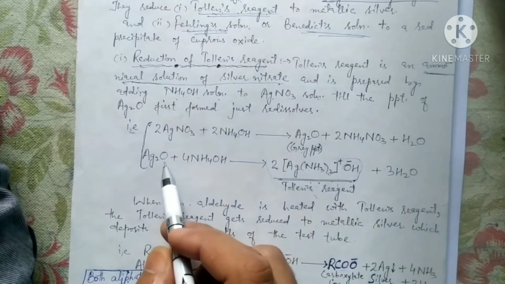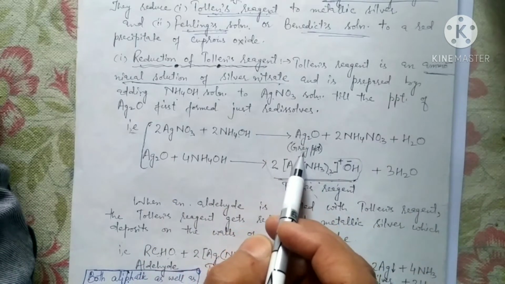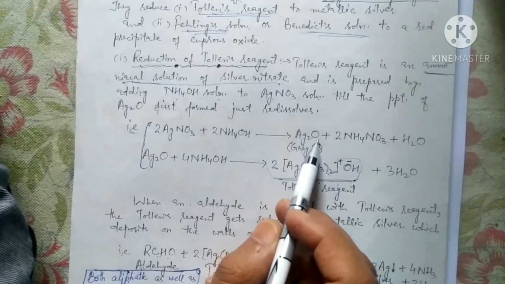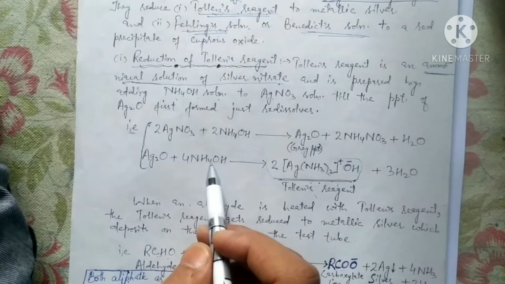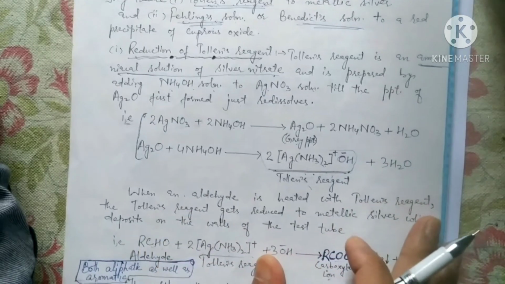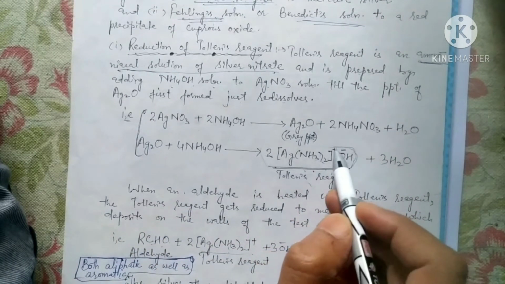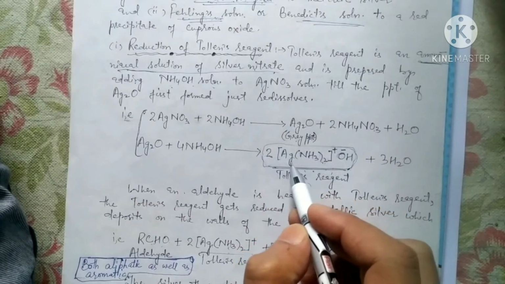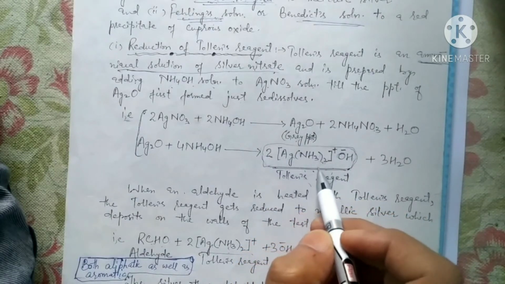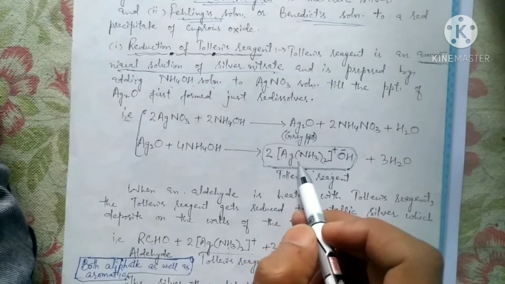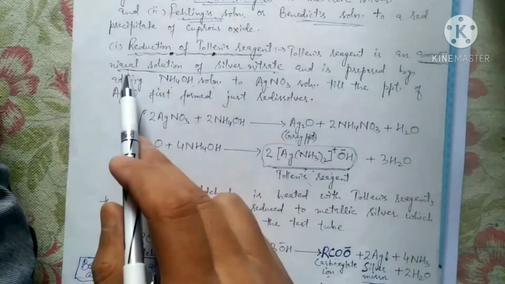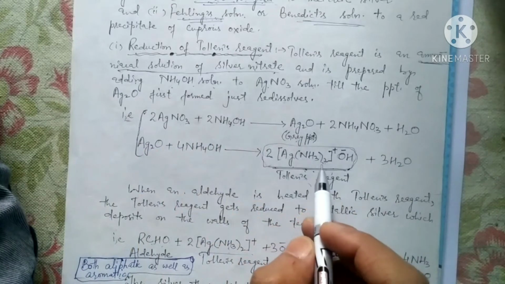In the next step, the gray precipitate of silver oxide redissolves upon further addition of excess ammonium hydroxide, and ultimately Tollens reagent is obtained, that is, an ammoniacal solution of silver nitrate.